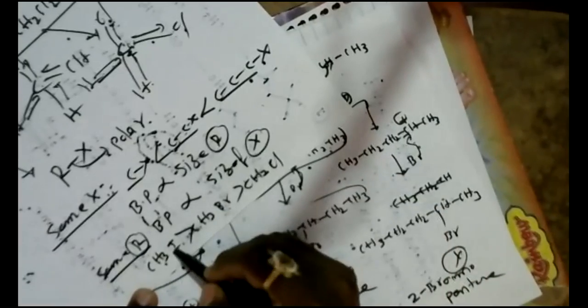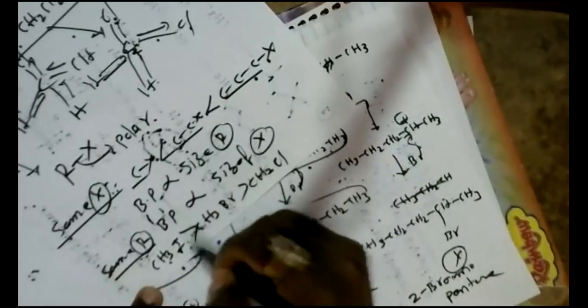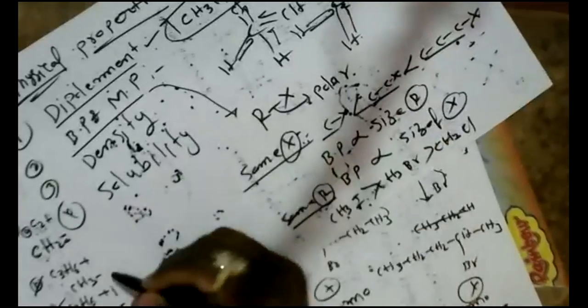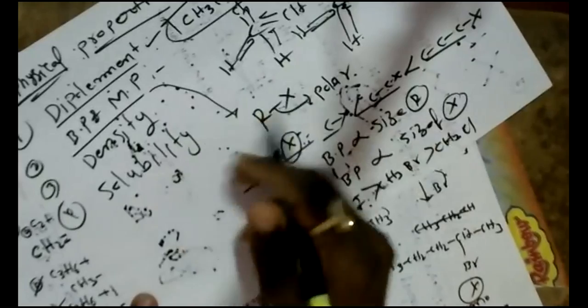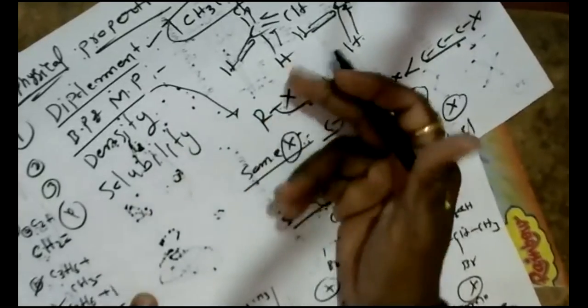Size increases and molar mass increases, so intermolecular forces between the molecules increase. So the boiling point for the same halogens depends on the size of the alkyl group. Please keep this in mind. In the case of isomeric alkyl halides, it depends on the surface area of the chain. If the surface area is more, the boiling point would be more.